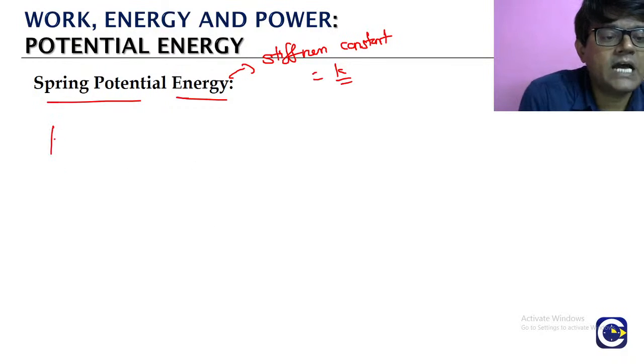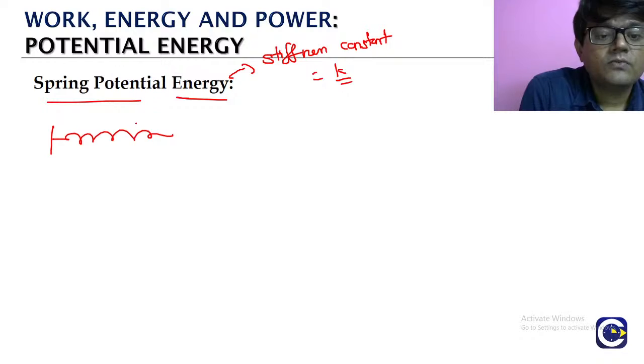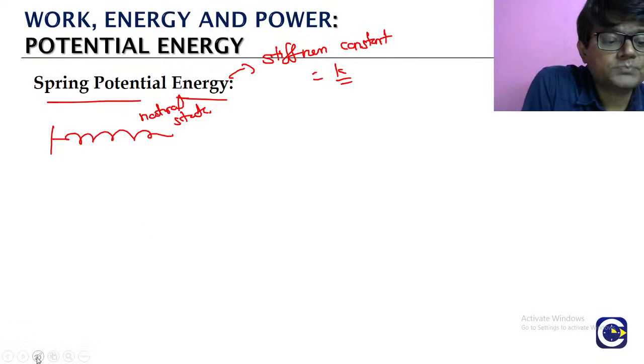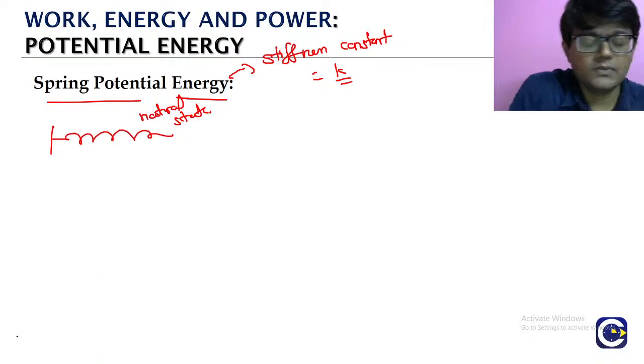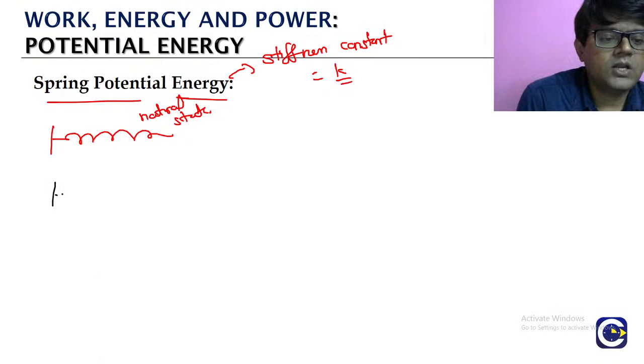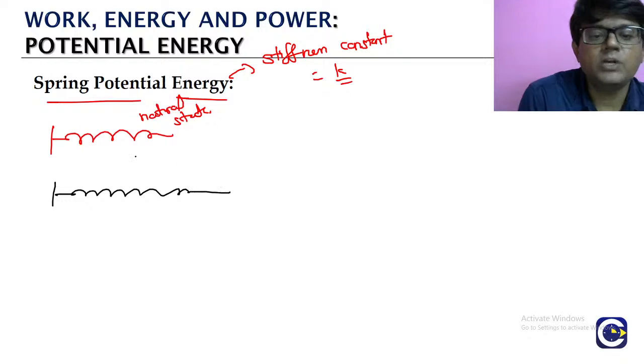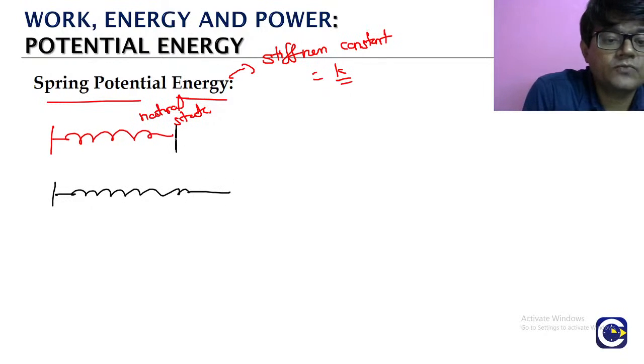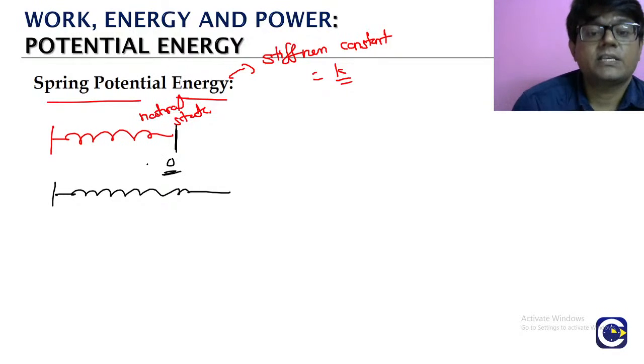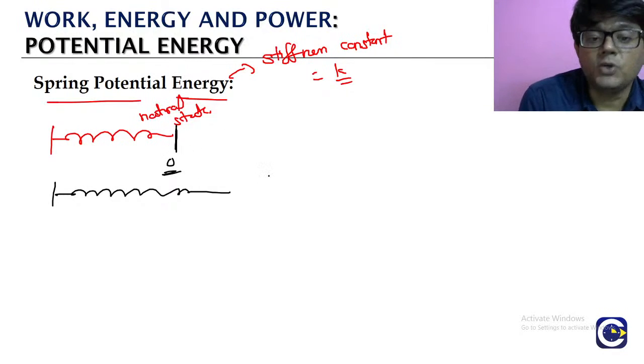So look at this. We have a spring which is in the natural state. So from here, we will start elongating the spring. Elongating means what? We will start pulling it on one side. So this is the point 0 where the elongation is 0. From here we are starting to pull. So we are pulling the spring to the right side, elongating it.